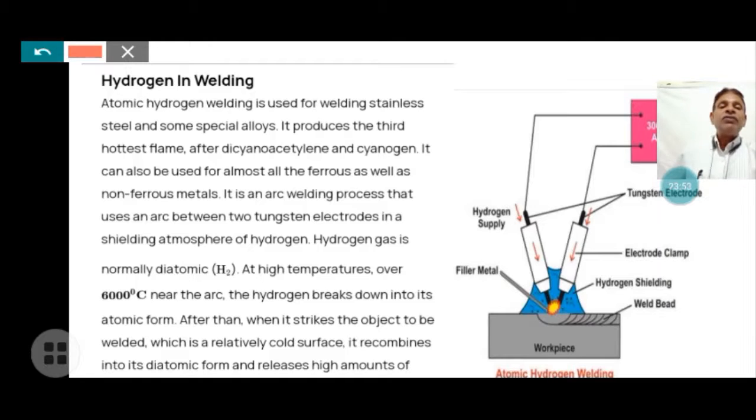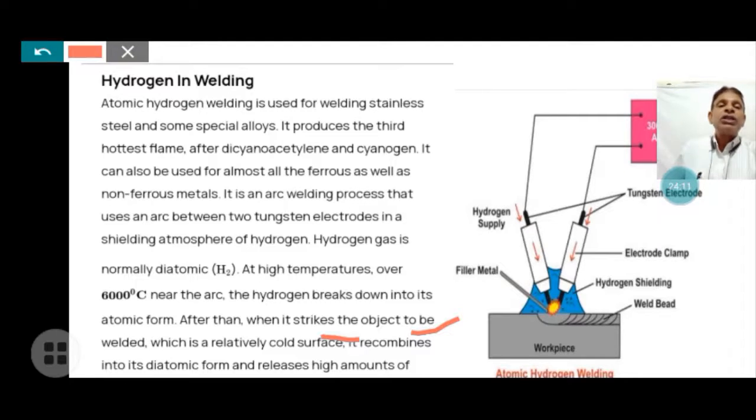After that, when it strikes the object that is to be welded, which is a relatively cold surface, it recombines into the diatomic form.